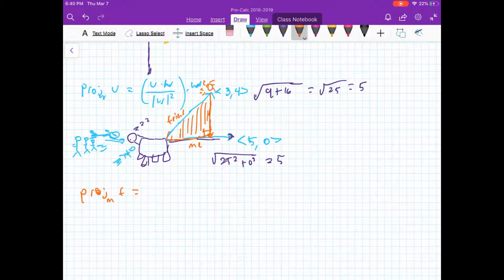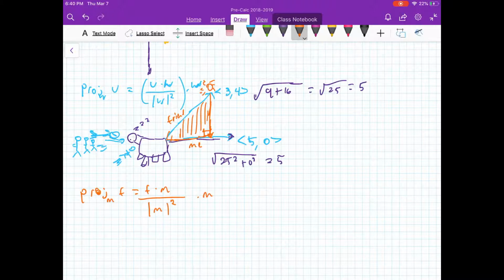So that would equal the dot product of vector friend and vector me, over, since we're projecting onto vector me, the magnitude of vector me squared, times vector me.